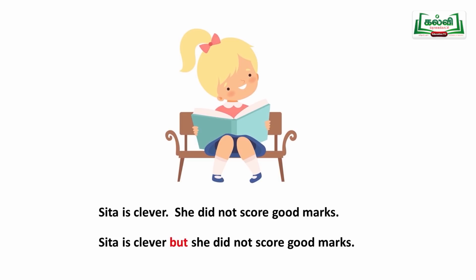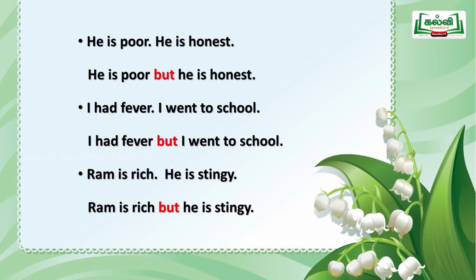Next one. Sita is clever. She did not score good marks. She is a clever girl. It tells her positive side, good side. She did not score good marks, she scored only less than the fail mark, she might have got. So she is clever is positive, and did not score good marks is negative, opposite meaning. When we join sentences with opposite meaning, we'll use the word "but". Sita is clever, but she did not score good marks. Now, do you understand, children? But, where to use it?